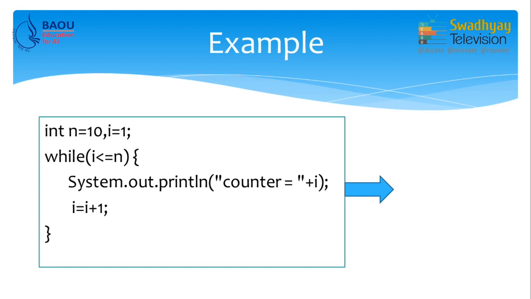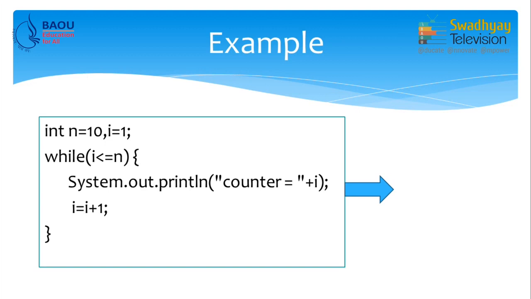So, now the value of i becomes 2. Again while will check this condition, 2 is less than or equal to 10. So, it will print counter is equal to 2. Now, this will continue until i becomes 11, and when i becomes 11 the condition becomes false and the loop will terminate.